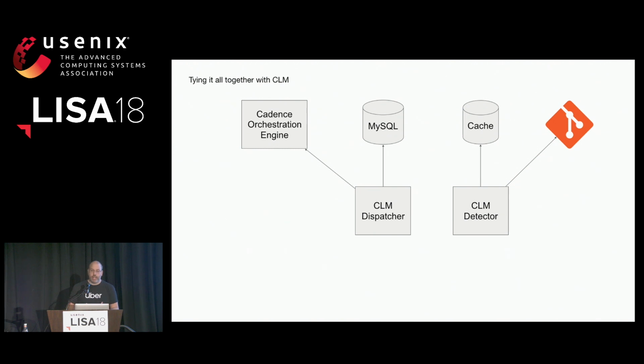So we tie that all together with CLM itself. Why do we build this? There's a couple existing solutions out there that perform similar functionality. This is really just a lot of internal business logic for Uber. It's talking about the rate limiting, talking about escalations, talking about what to do, mapping things together, right? There's other things that do that, right? But when we looked at those solutions, there was various reasons why for us it made a little more sense for us to write this.